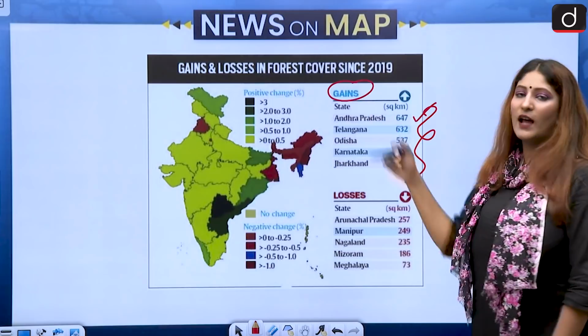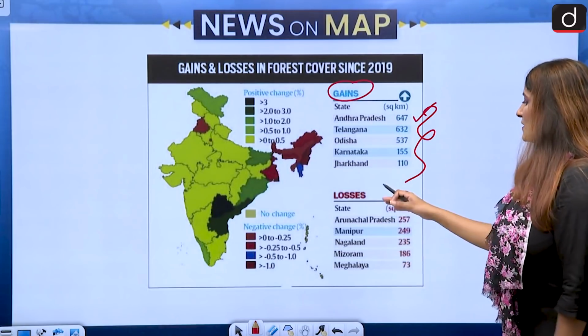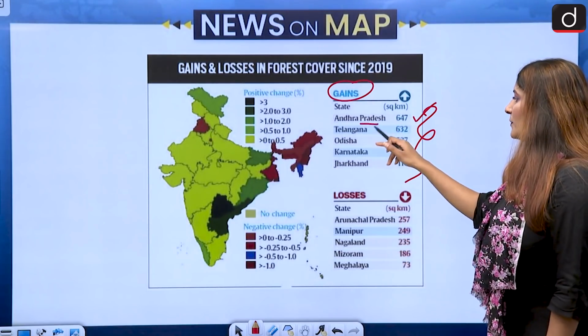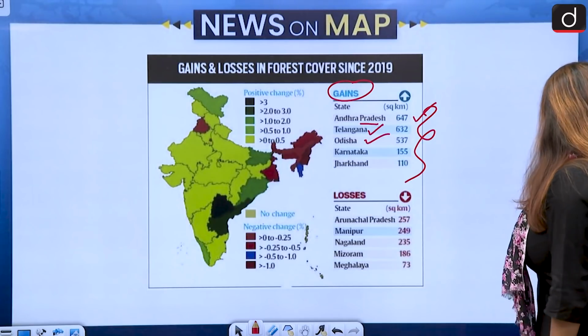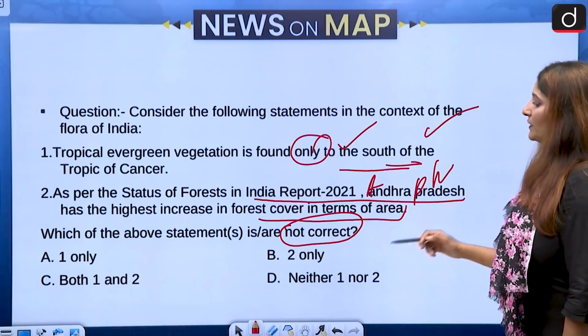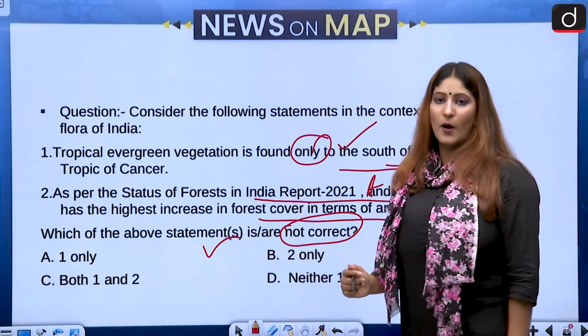This is the order of increase of forest, that is gains, how much they have increased, and the losses over here. So Andhra Pradesh first, Telangana second, then Odisha, Karnataka and then Jharkhand. So only the first one is not correct. That is going to be our correct answer over here, option A.